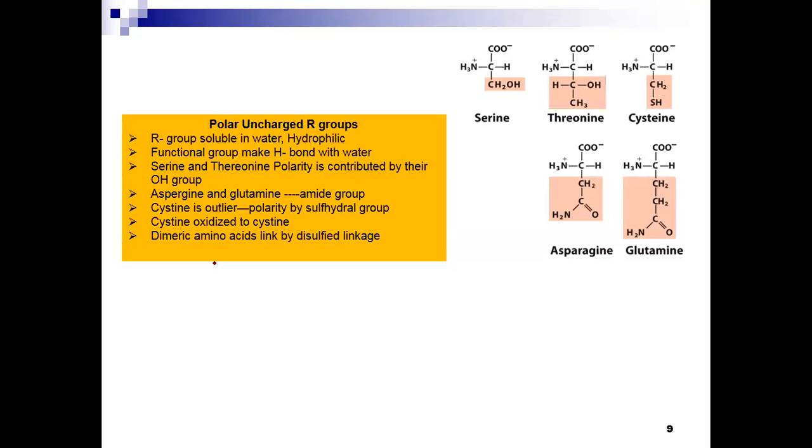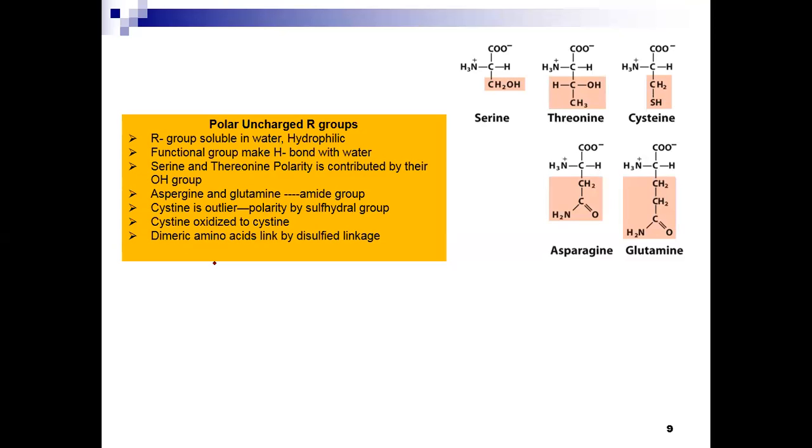Next are the polar uncharged R group containing amino acids. There are five: serine, threonine, cysteine, asparagine, and glutamine. These are polar molecules, but they are uncharged, so they do not have an overall charge. The R groups are soluble in water. These are hydrophilic compounds, and the functional groups make hydrogen bonds with water.